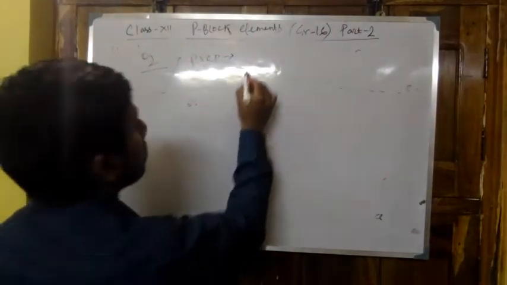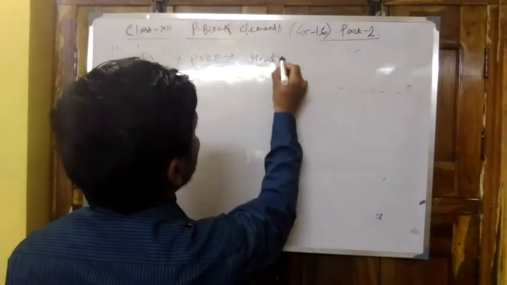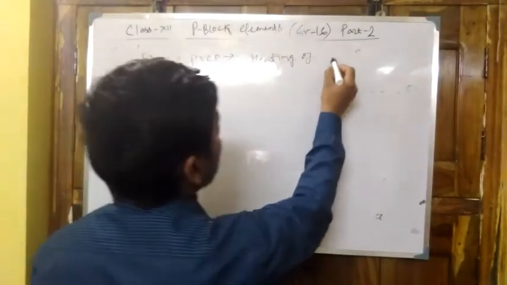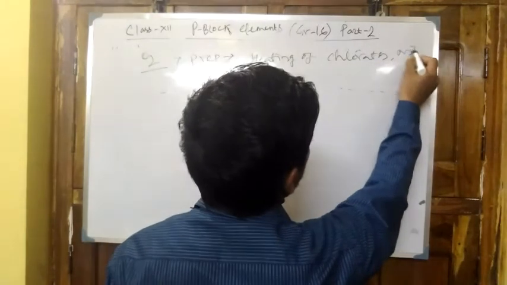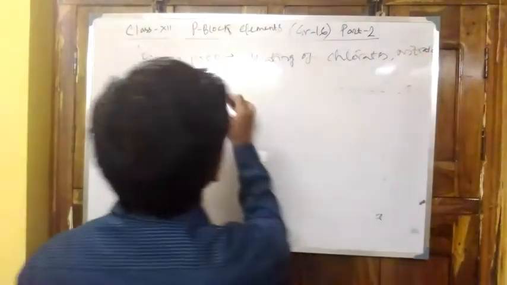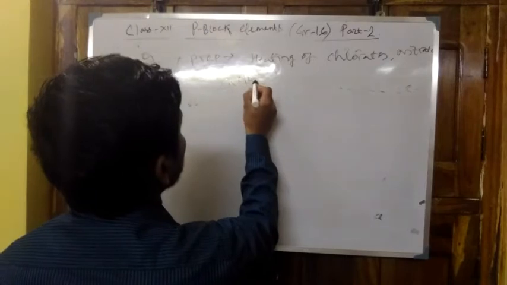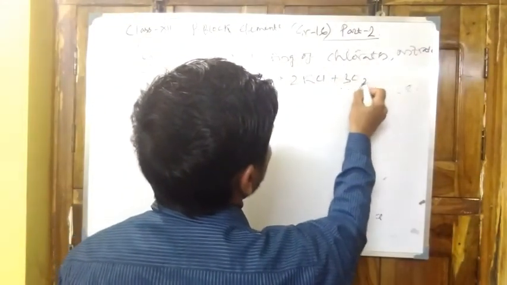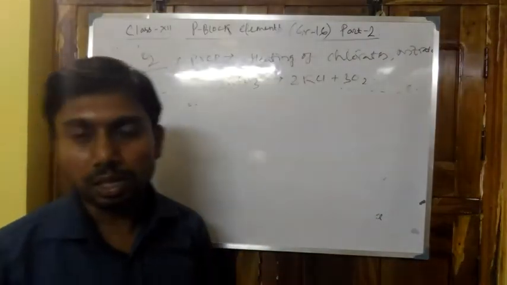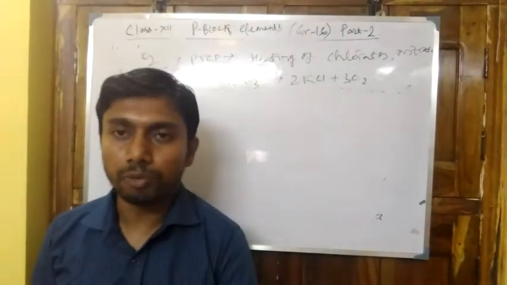Preparation undergoes heating of chlorates, nitrates, etc. 2KClO3 gives 2KCl plus 3O2. It is the first process. And we know the electrolysis of water.